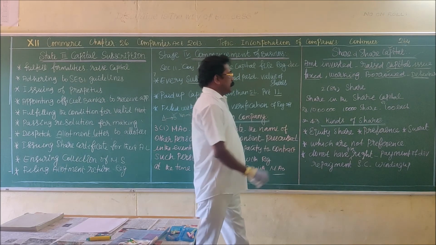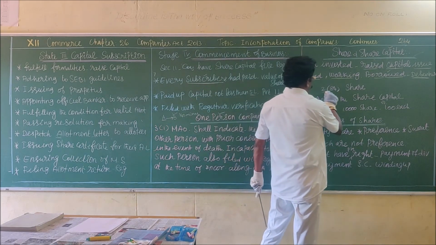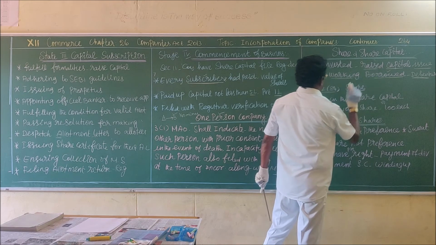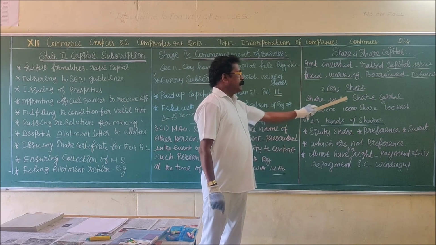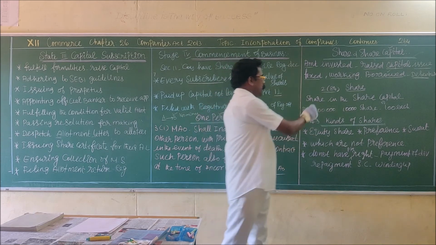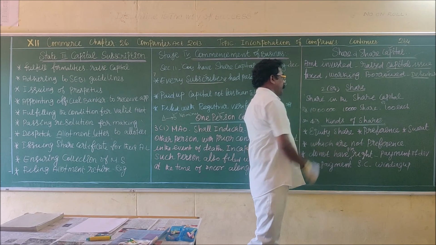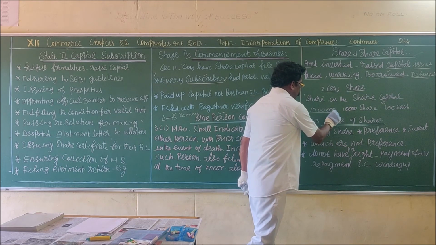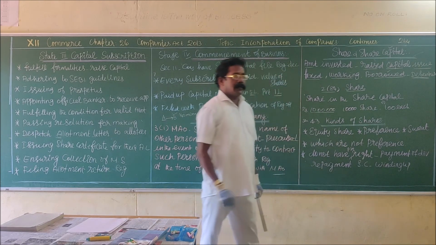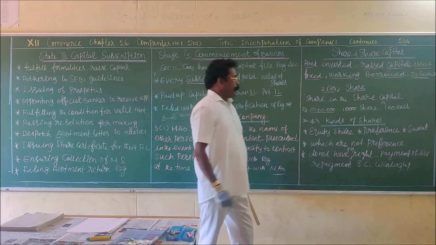Okay. Now, section 2, subsection 84. What do you mean by share? Share is nothing but a share in the share capital of a company. For example, the total amount of share capital of a company is 10 lakhs. How much? 10 lakhs.